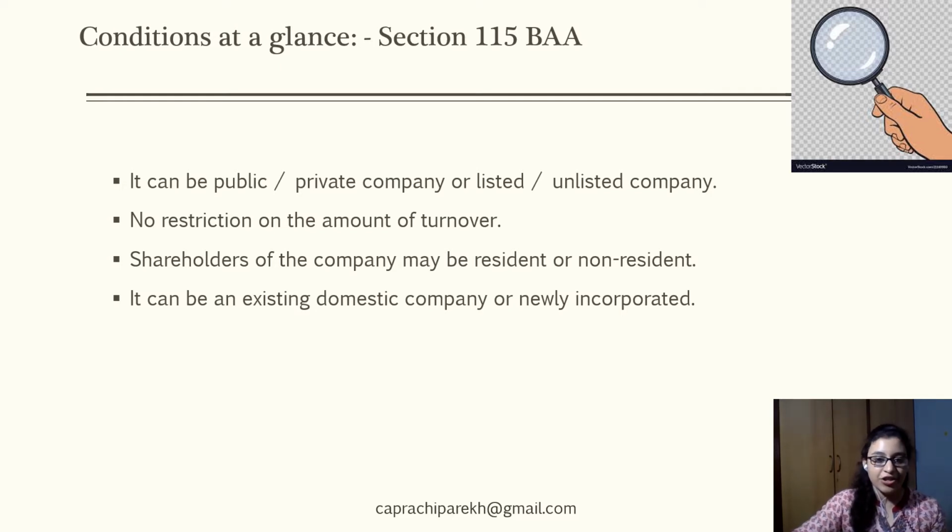First, we are talking about section 115BAA, which is in the context of existing domestic companies, and the lower rate of tax specified for the purpose of this section is 22%. The company sought to be covered under this section can be a public company, a private company, a listed company, or an unlisted company. There is no restriction or condition as regards the amount of turnover of that entity. The shareholders of the company can be resident, they can also be non-resident. That does not hinder the company from availing the concessional rate of tax.